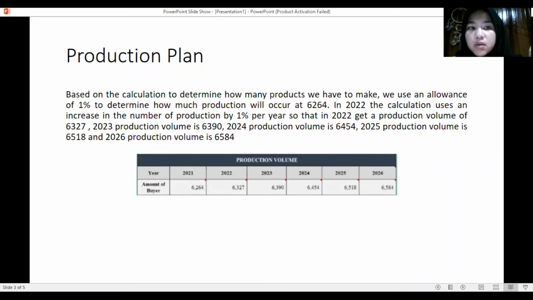The calculation used an increase in production of 1% per year, so in 2022 we get a production volume of 6327. 2023 production volume is 6390. 2024 production volume is 6454. 2025 production volume is 6518, and 2026 production volume is 6584.